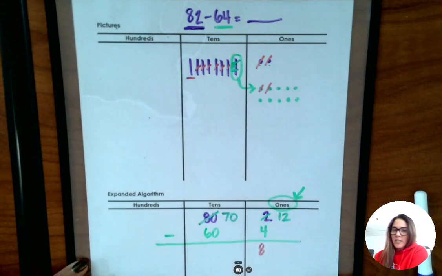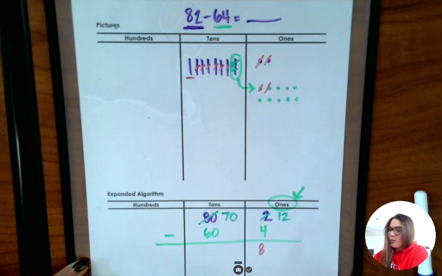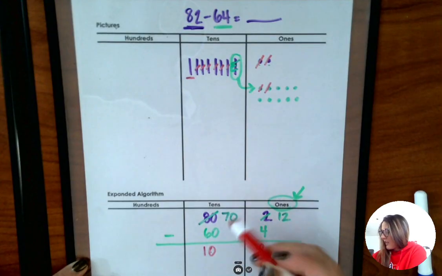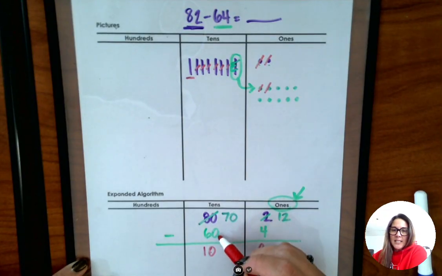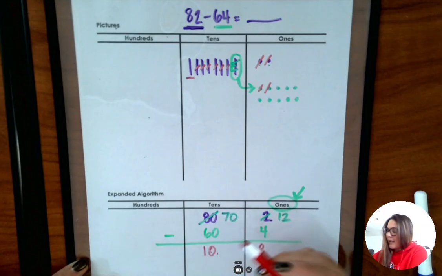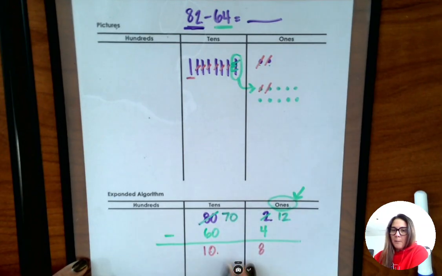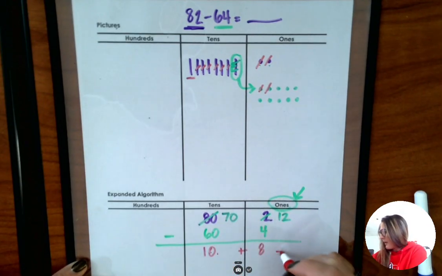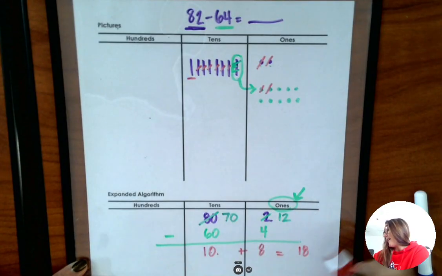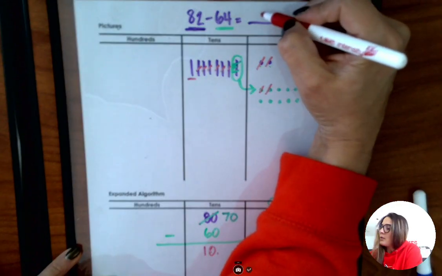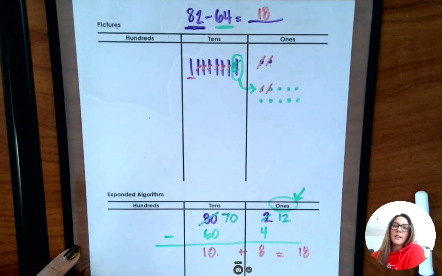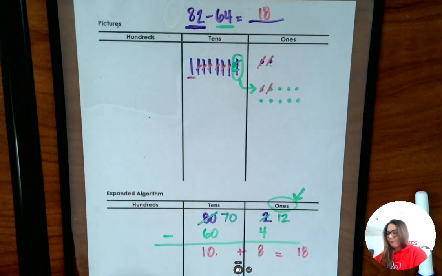I have this 10 left over, and the value is 10. So 70 minus 60 equals 10. Now, when I put my number back together, 10 plus 8 equals 18. So 82 minus 64 equals 18.